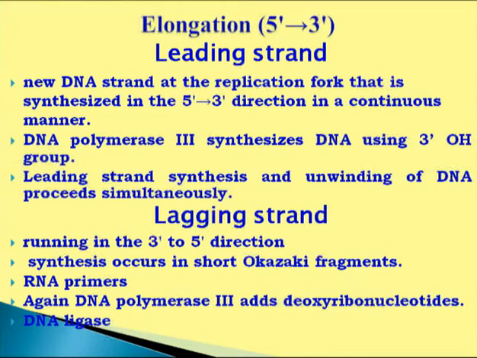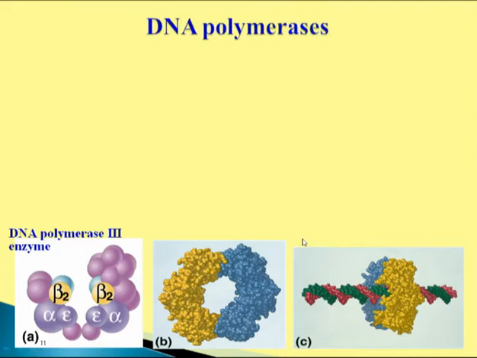DNA polymerase 3 in prokaryotes can synthesize nucleotides in both strands, while in eukaryotes things are different. DNA polymerase 3 adds deoxynucleotides, dNTPs, one by one in the 5 prime to 3 prime direction, and then DNA ligase is responsible for formation of the phosphodiester bond between two Okazaki DNA fragments at the lagging strand, and the complete DNA molecule is synthesized.